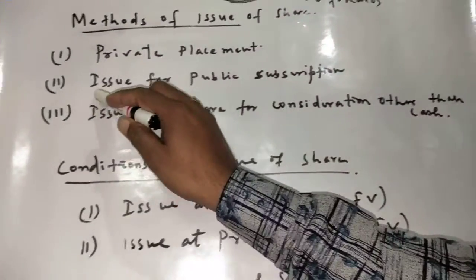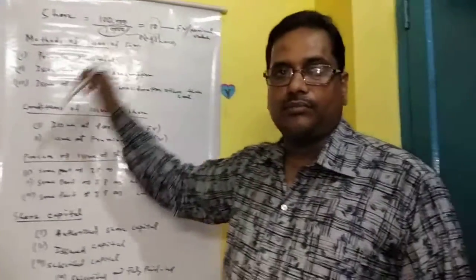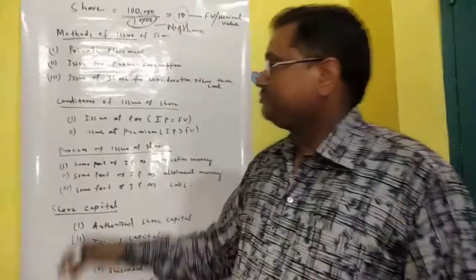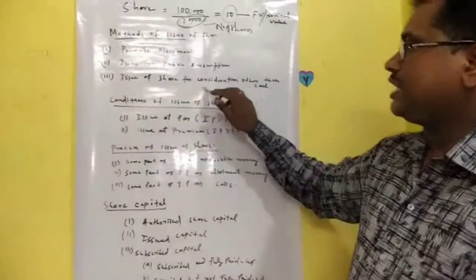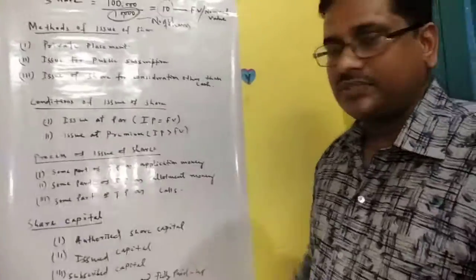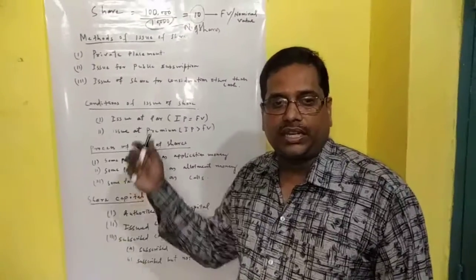The second method is issue of shares for public subscription. Here the company will invite a prospectus to the public for subscription. Third is issue of shares for consideration other than cash. Sometimes the company issues shares to its promoters or to its vendors.